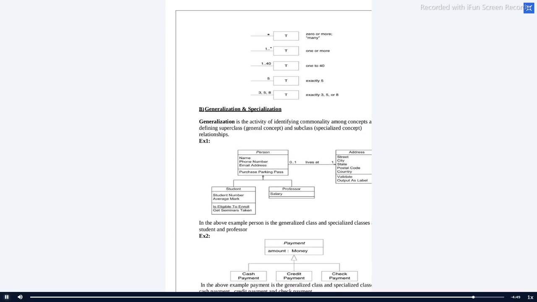Okay, let me conclude here. You know about these things already. We have learned about cardinality: star, 1 to star, 1 to 40, 5, exactly 3, exactly 5, exactly 3, 5, and 8. The time is 3:30, so it's time to wind up.